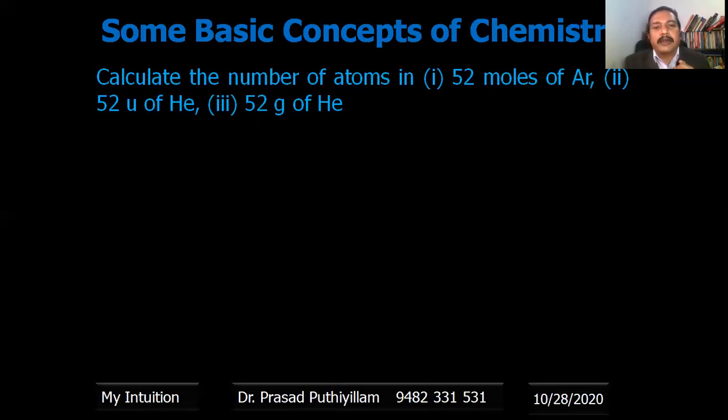So, 52 grams of helium. We know that 4 is the atomic mass of helium. That means 4 gram is the number of moles, that is Avogadro number. Therefore we can calculate for 52 grams. So it is easy to calculate.